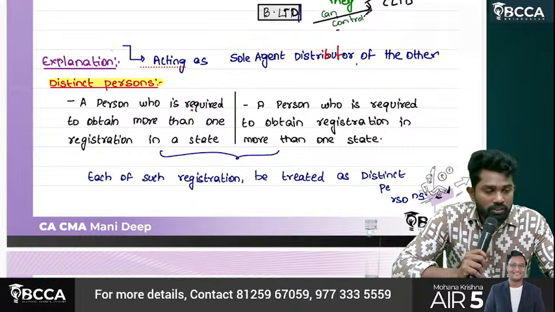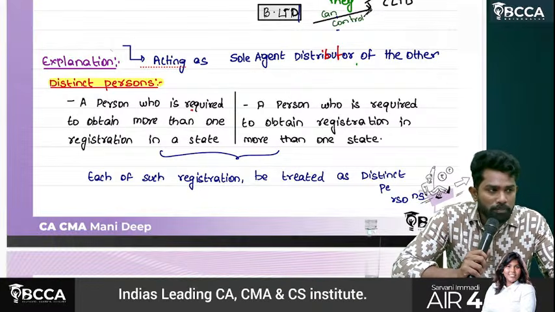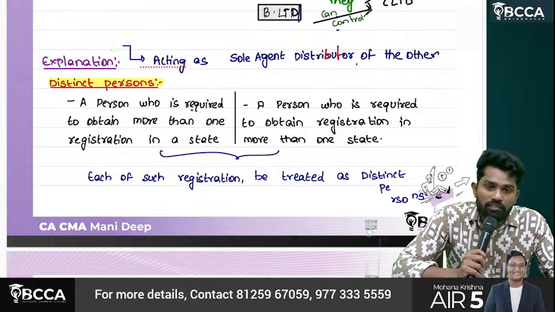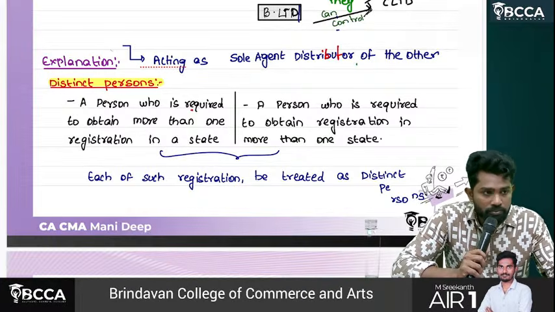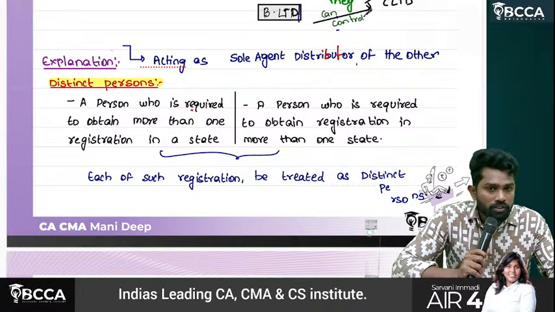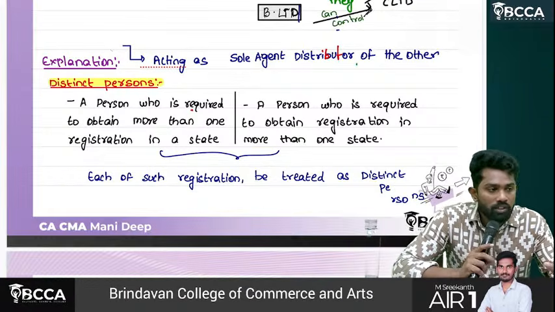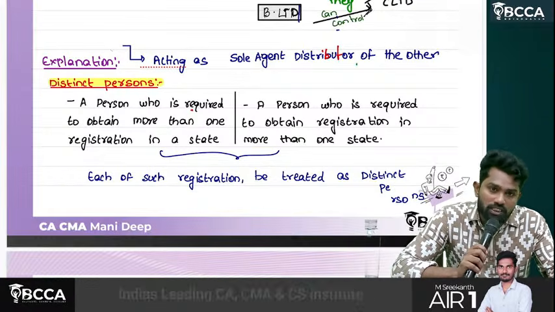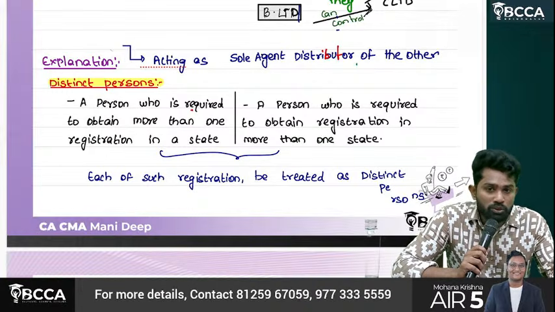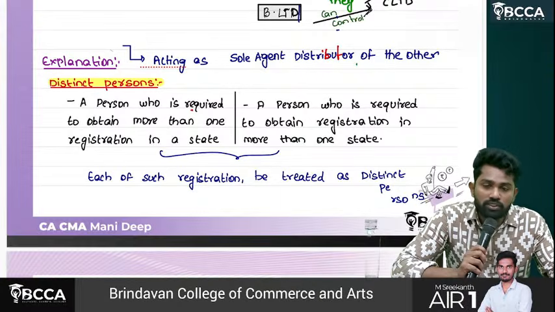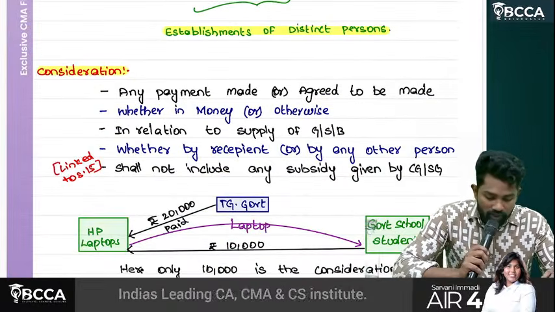Then distinct person. Distinct person means what? Sir, if a person, for any reason, has multiple GST registrations linked with the same PAN, then each such registration has to be treated as a distinct person. Not only this, if you have two establishments, like two factories, one is required to be registered and registered, the other is not required to be registered, so it remained unregistered. But these two are in two different states. Still, these two establishments have to be treated as distinct persons only.